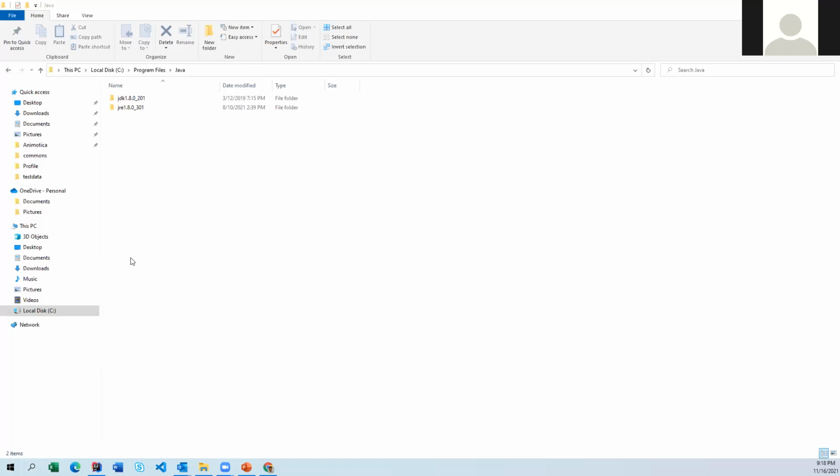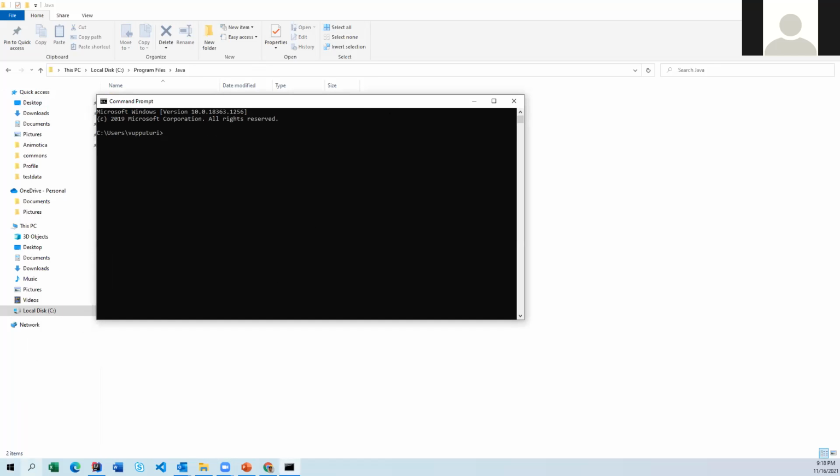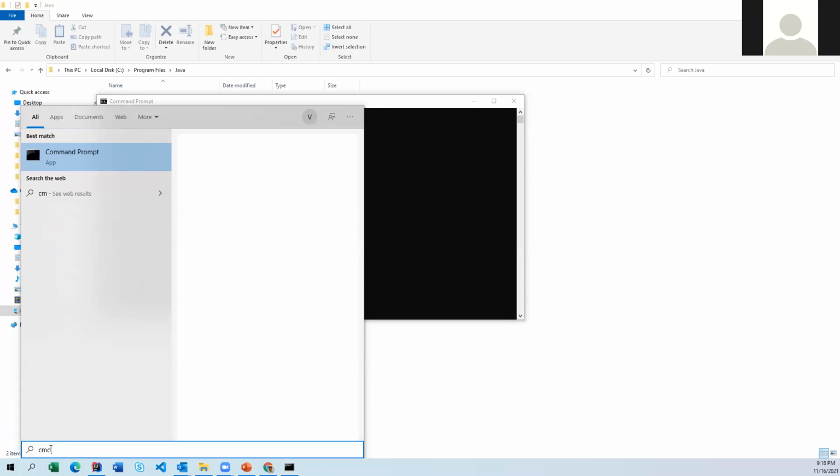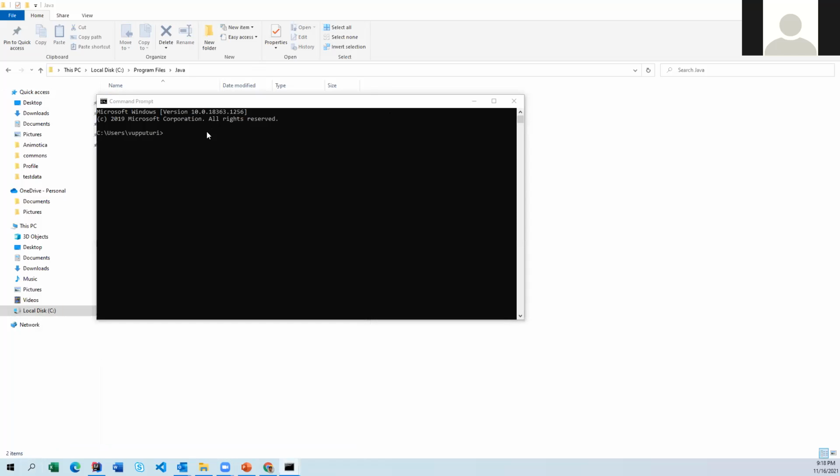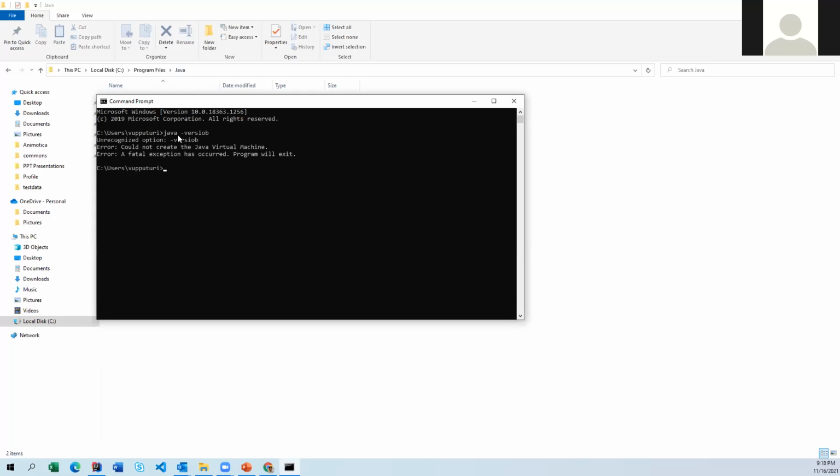So go to CMD, the command line. You know how to type it, right? You can go here and type CMD. When I type it, it is going to open like this. Now I already have Java installed in my machine. So type java -version. I have already installed version 1.8, so it is going to show. For you guys, if you have not set the class path, it is not going to show.